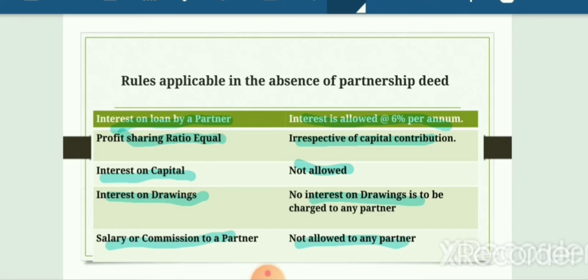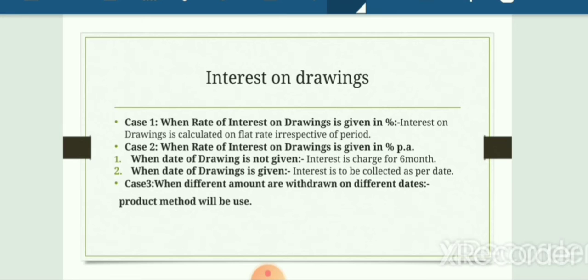Now, again, please remember that thing. Interest on loan is applicable or allowed at 6% per annum and profit sharing ratio is equal. Except to those things, nothing else will be allowed to partner. The treatment of interest on drawing in various situations.